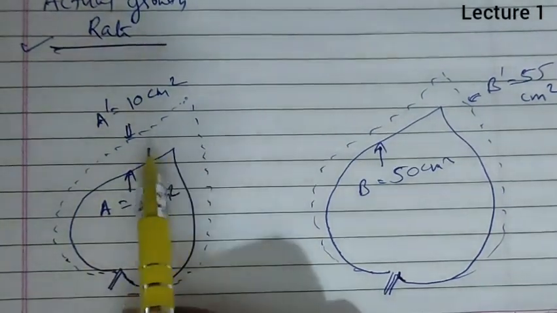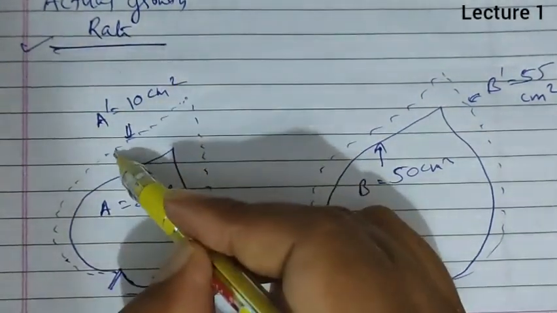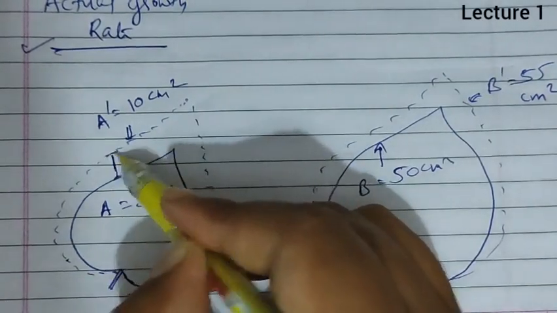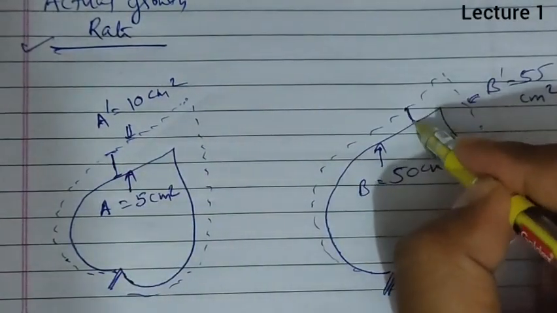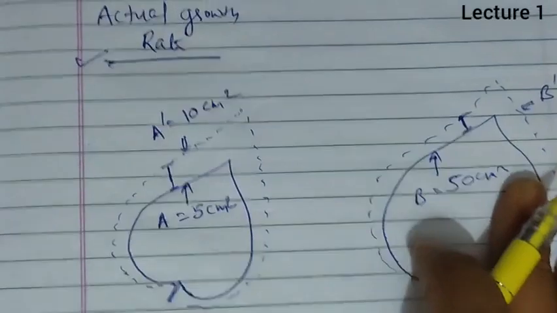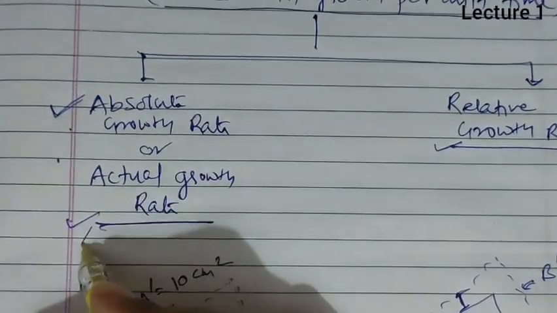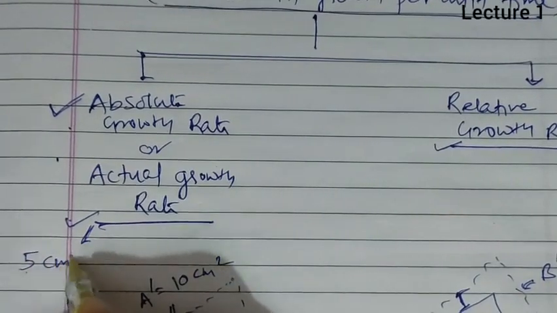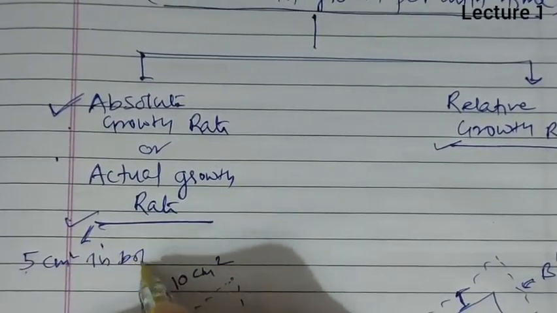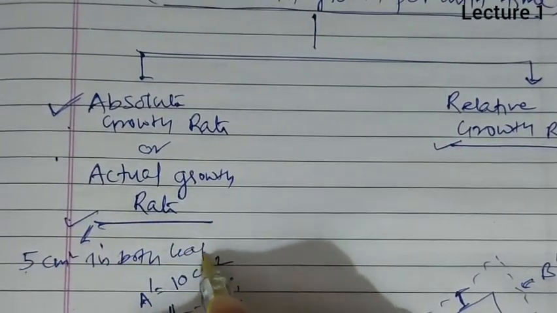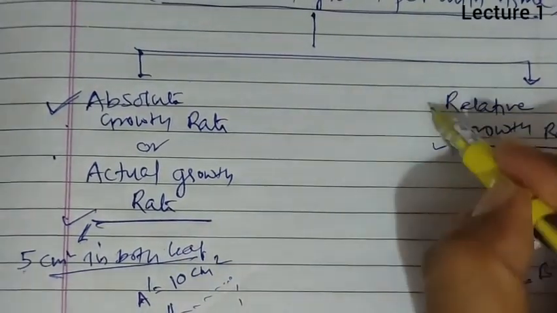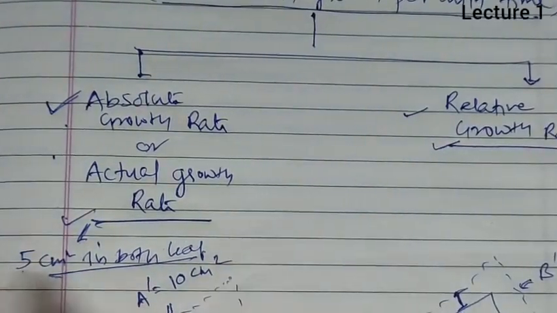Now in both cases you can see that the growth which actually occurred in unit time is 5 cm², and here also it is 5 cm². So this is actually the absolute growth rate or actual growth rate, that is 5 cm² in both leaves. But when I calculate a relative growth rate, it depends on the initial size.